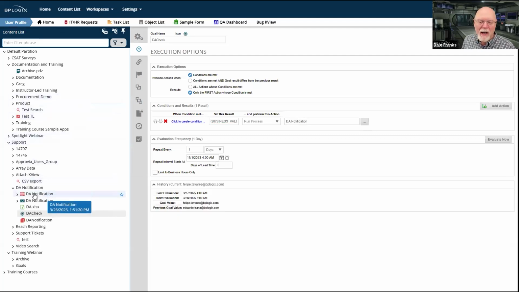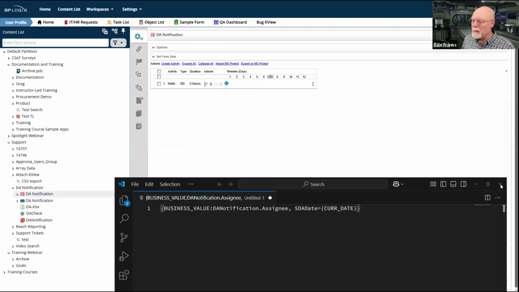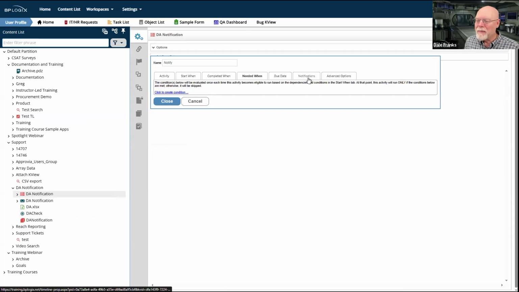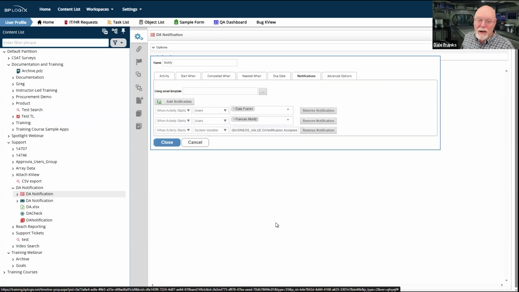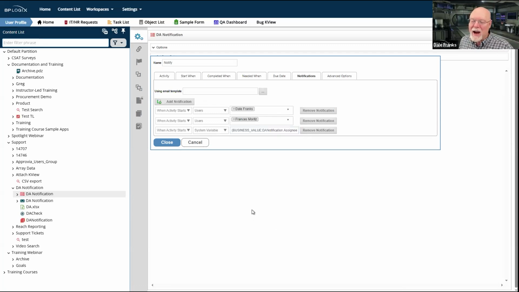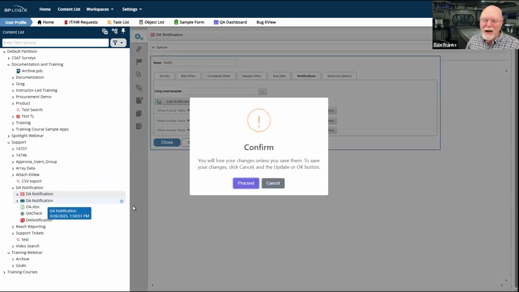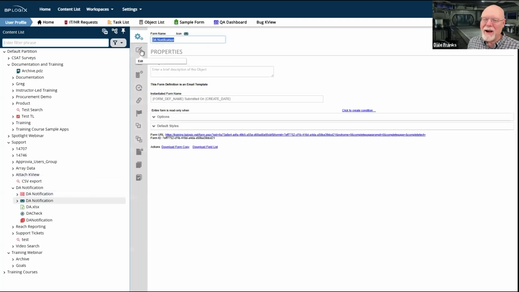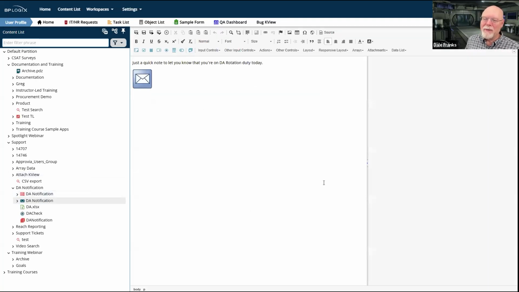It's called DA notification. It is a super simple process. It is a notify activity. That's all it is. And it sends notifications to me, to Francis, and to whoever the assignee is today for DA rotation, so that they can get a notification that they're on DA that day. It has its own little email template, in point of fact, that could not be simpler. Just a quick note to let you know that you're on DA rotation duty today.